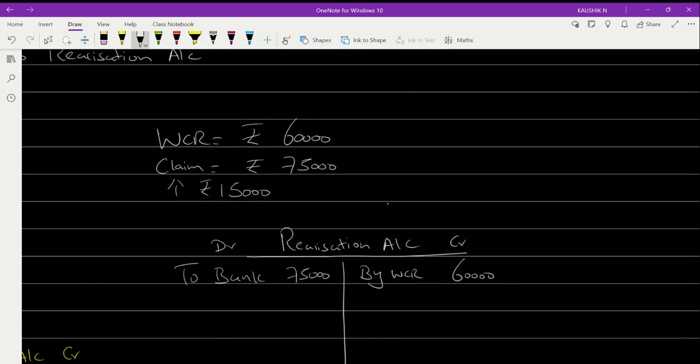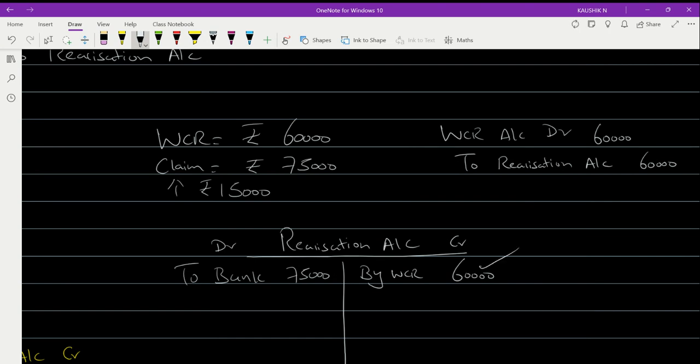So what is this? WCR should be debited, realization should be credited. Only then this ledger will be perfect. So WCR account is debited to realization account for this 60,000, and so this I brought as a journal.